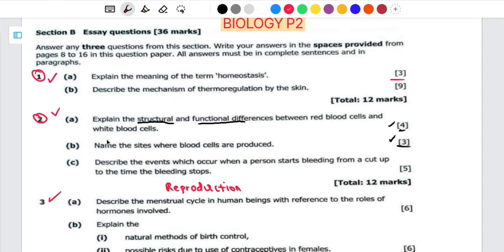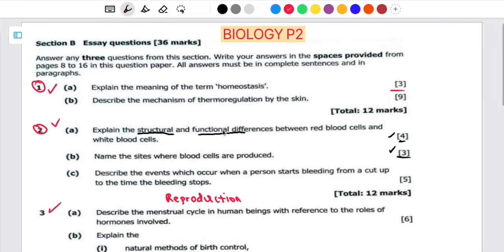What it means is this. Let's say, for example, you are in a cold area, your body is going to make sure that it maintains the same body temperature inside you, thereby activating some mechanisms which are going to increase or maintain the body temperature. That's the reason why we are saying it's a constant maintenance of the internal environment.